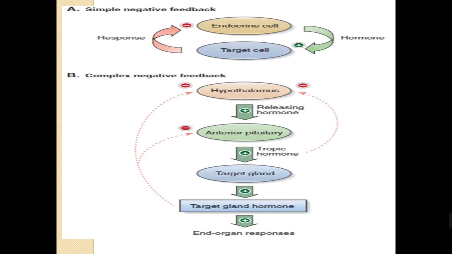Let's look at a complex negative feedback. The hypothalamus produces hormones that act on the anterior pituitary gland, and the anterior pituitary gland will have a negative feedback on the hypothalamus, while the anterior pituitary gland will produce many types of hormones that will act on the target glands, which will cause a negative feedback on the anterior pituitary and on the hypothalamus itself. So the negative feedback is a complex one.